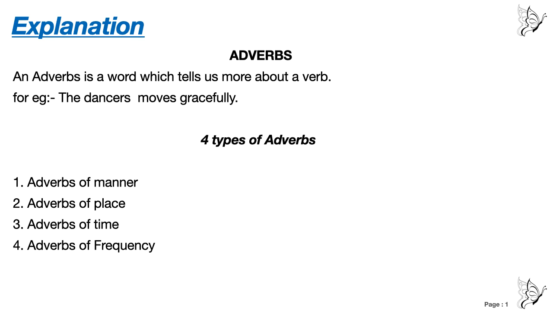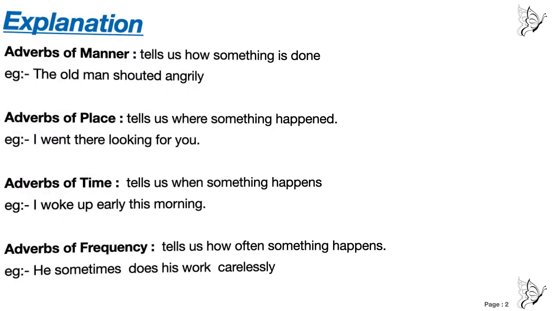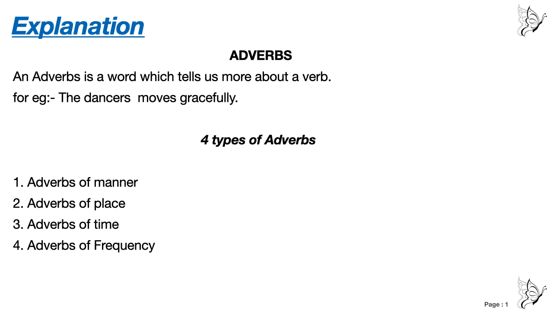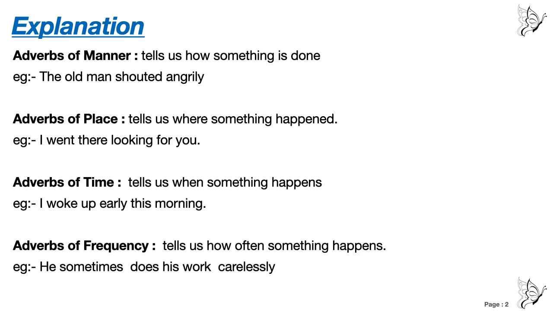What is an adverb? An adverb is a word which tells us more about a verb. There are 4 types of adverbs: adverbs of manner, adverbs of place, adverbs of time, adverbs of frequency. And then on this page we have the explanation. You do one thing, you have to write the names of the types of adverbs, the definition of adverbs, and the definition of all the types of adverbs in your copy neatly and cleanly, and learn the definitions with examples.